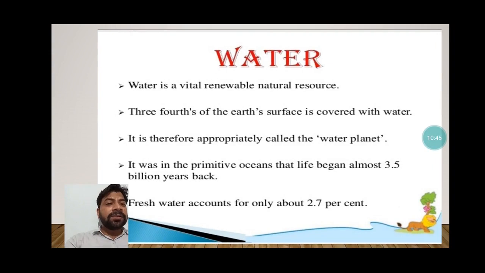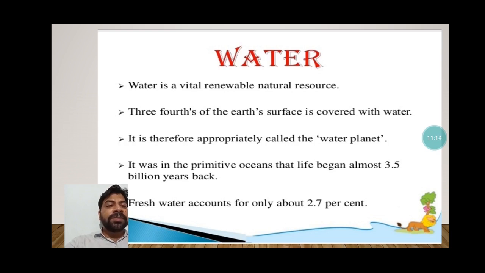Water is a vital renewable natural resource, students, because it can renew itself. Evaporation and condensation process, you already know. 3/4 of Earth's surface is covered with water. It is therefore appropriately called the water planet. Pacific Ocean is there, Indian Ocean is there, Atlantic Ocean is there, Antarctic Ocean is there. So these are the water bodies only. So you can understand that it is also known as the water planet.